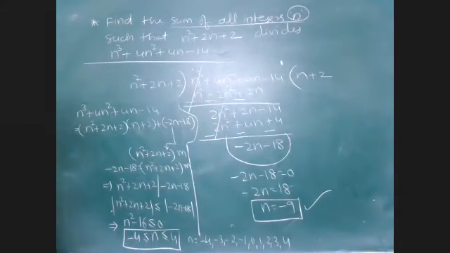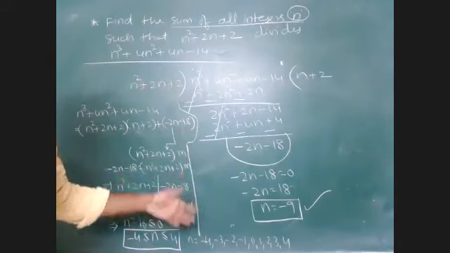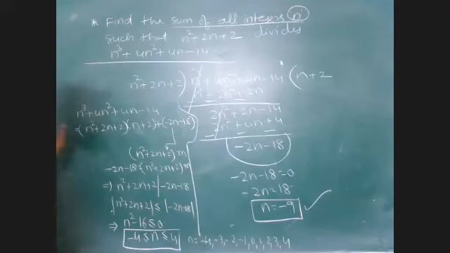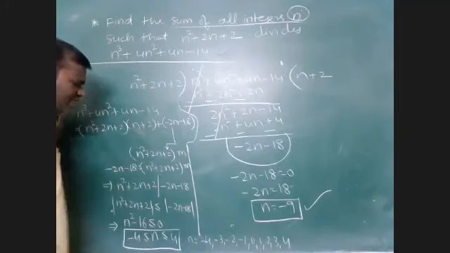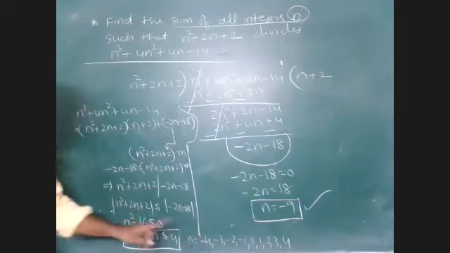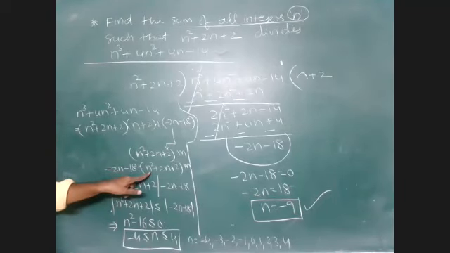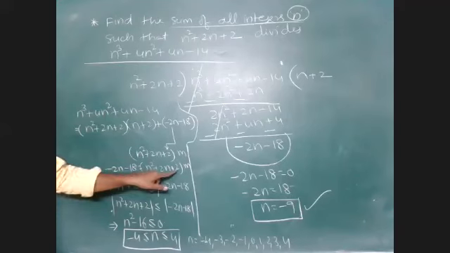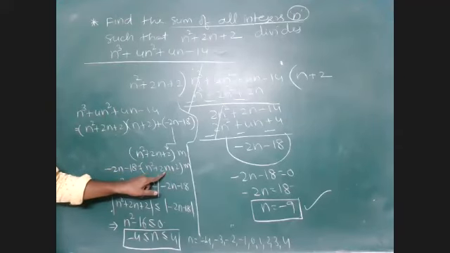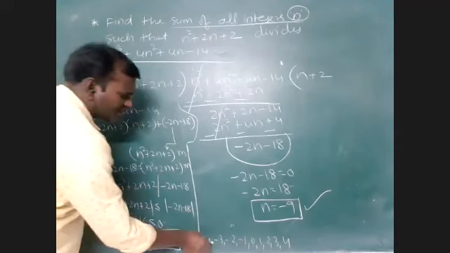But how many values are possible, and how many values are actually satisfying here? If I substitute minus 4, is it satisfying or not? Minus 4 gives me 8 minus 8, minus 10 here. On the right hand side, 16 plus 2 is 18, 18 minus 8 is 10. Exactly, minus 4 is possible.